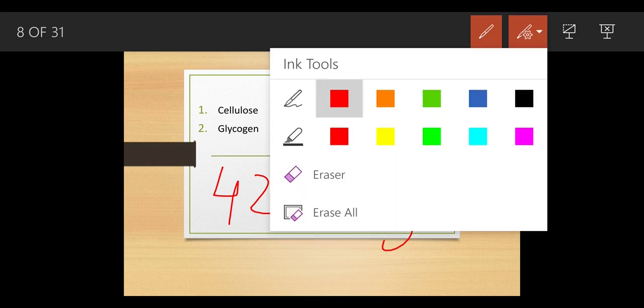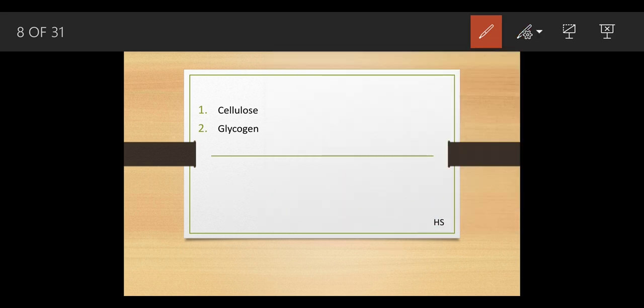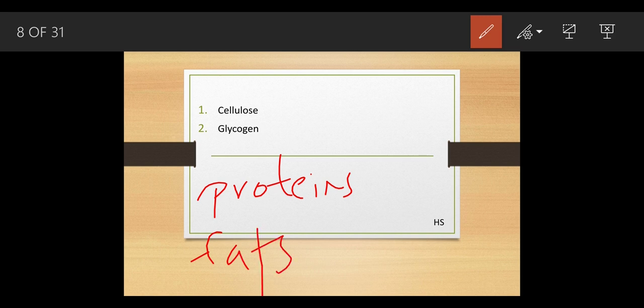Well, this is because the proteins and fats which were present inside his body got converted into glucose. So that is why he was getting a proper amount of energy, and that is why he could fast for 42 days.